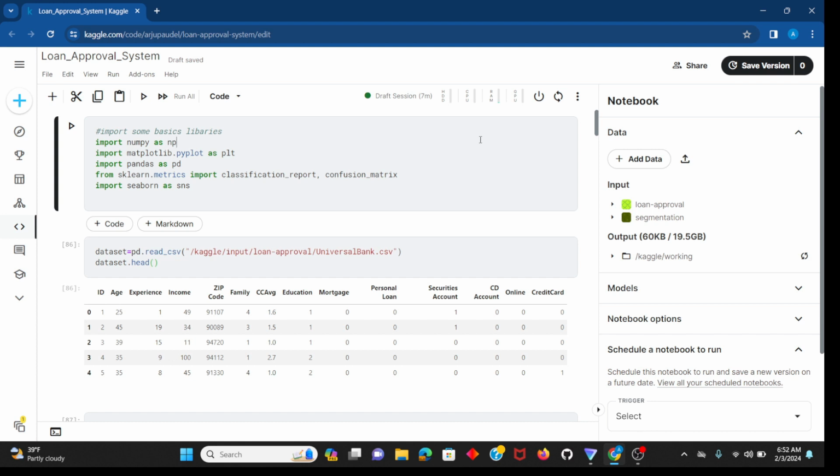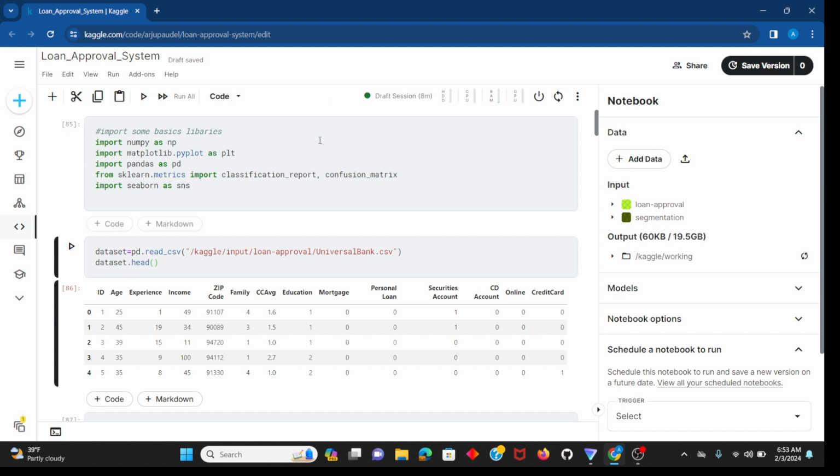Today we are going to build a loan approval system using an artificial neural network. We will use numeric values like age, experience, income, education, mortgage, CD account, and other parameters to predict one target variable, Y. Y means whether the personal loan is approved or not. So we will use it to solve a classification problem.